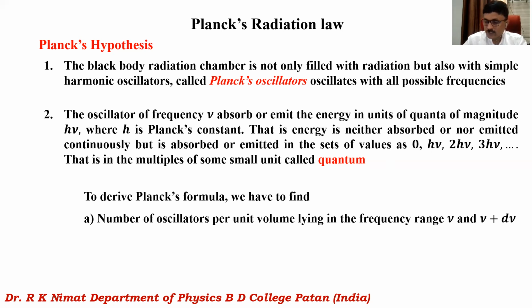Another thing we have to calculate is the average energy of the Planck oscillator, by considering these two hypotheses.